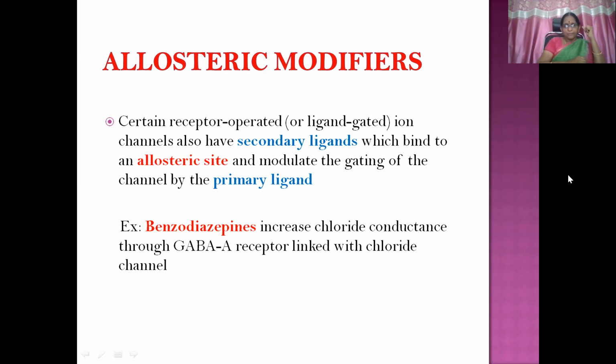Example, benzodiazepines increase chloride conductance through the GABA A receptor linked with the chloride ion channel. So whenever you discuss the benzodiazepines, the same mechanisms you'll be reading there, so you will have a clear-cut picture of what is happening with the drug administration.